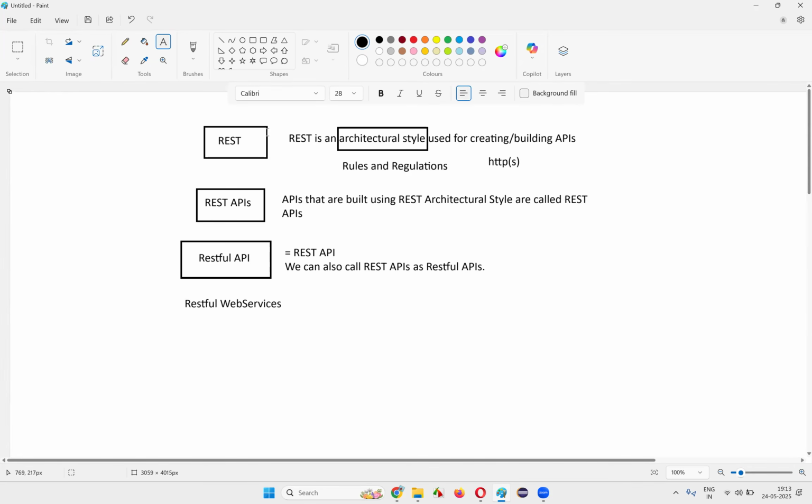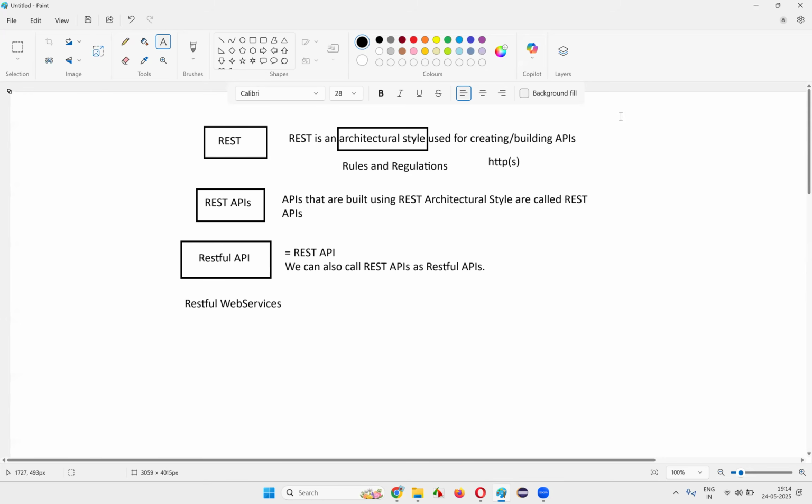The APIs built with the REST architectural style use HTTPS as a transport mechanism. If some APIs use the internet as a transport mechanism via HTTP or HTTPS, those APIs are generally called as, guys, don't worry about the rest or something.